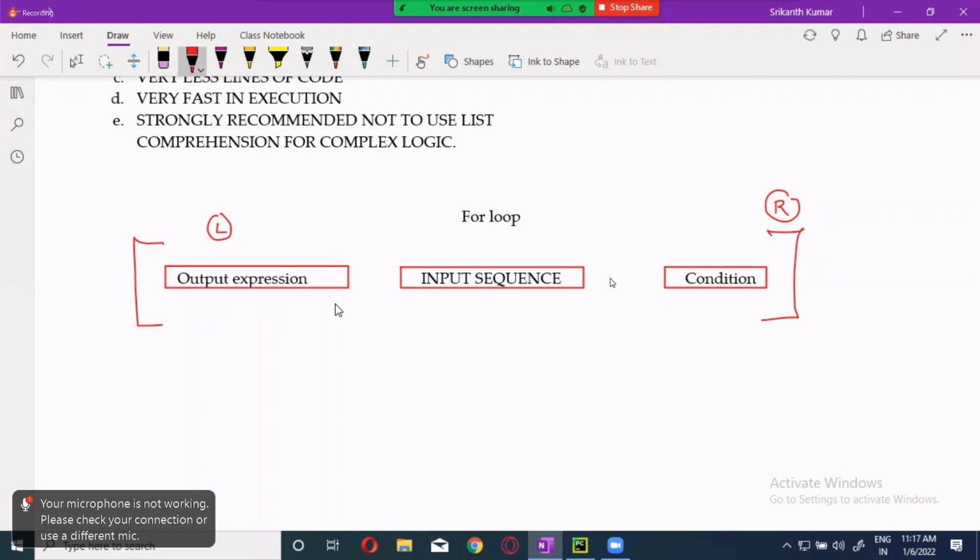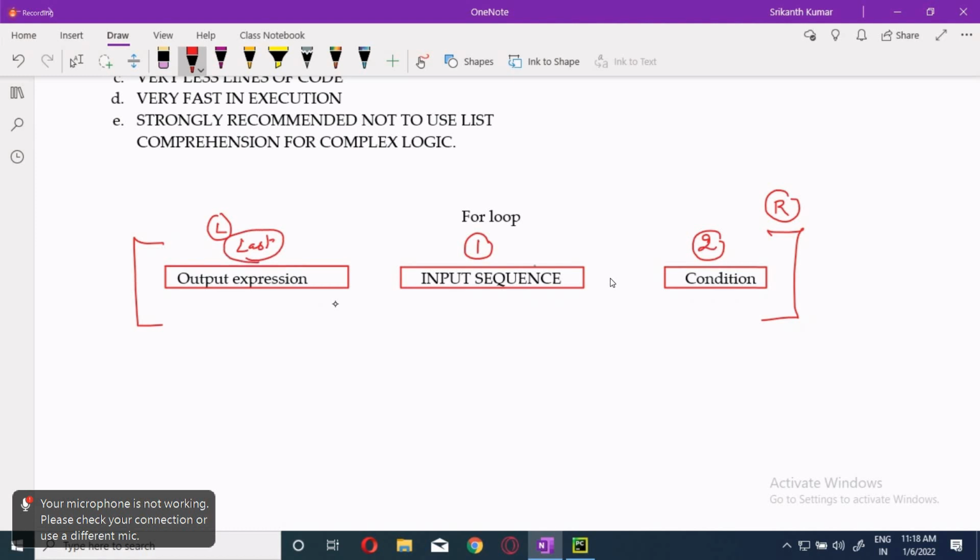Got it? Now the execution starts from here. This will be first. Now, if a condition is there, then this will be the second to execute. If the condition is not there, then this will come directly. If the condition is there, this will be the last one to execute. Remember this, this is the last one to execute.